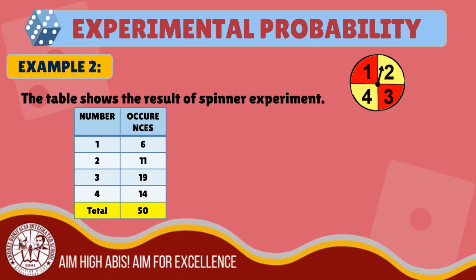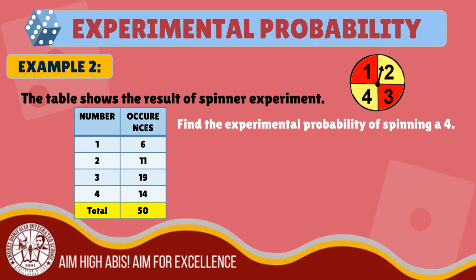Example number 2. The table shows the result of a spinner experiment. We will find the experimental probability of a 4. In our table, number 1 occurred 6 times. Number 2 occurred 11 times. 3 occurred 19 times. And 4 occurred 14 times. So the total number of trials is 50.